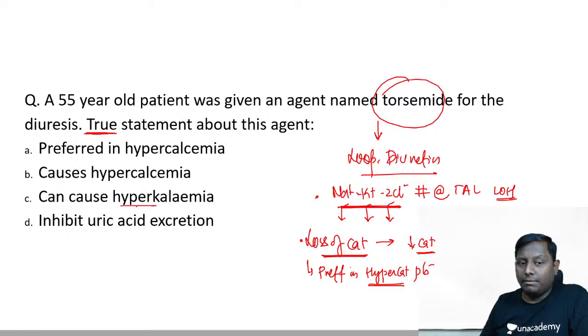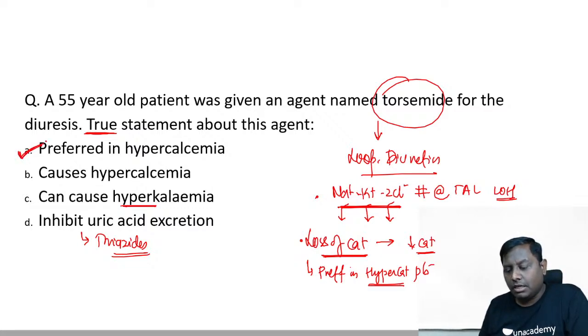They do not cause hyperkalemia. They will be causing hypokalemia, and they do not inhibit uric acid excretion. This property of uric acid excretion inhibition is associated with thiazides. So if you see preferred in hypercalcemia, that is the correct answer here. So torsemide is a very simple question here. That is loop diuretics. Okay,